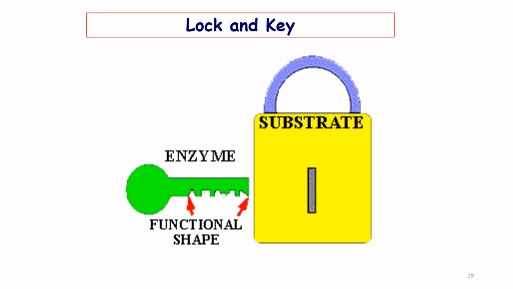This is a lock, this is a key. The lock is the enzyme, the key is the substrate, with functional shapes. It is complementary with the opening site of the substrate. Opening site of substrates, it is complementary with each other. This talks about how the lock and key model defines enzyme mechanisms, how enzymes catalyze substrates, and how enzymes bind with the substrates. I hope it is clear for you.